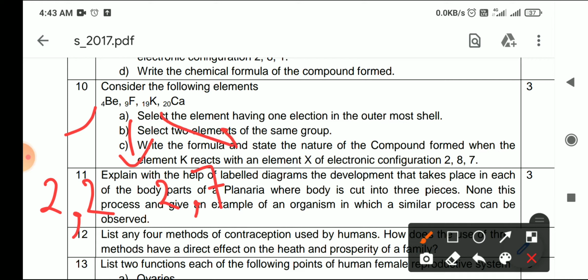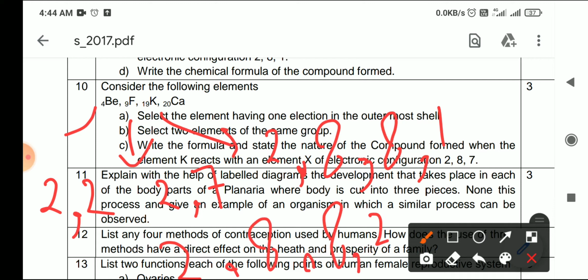Potassium has atomic number 19, so 2, 8, 8, 1. And calcium has atomic number 20, then 2, 8, 8, 2. Clear? Now the question is to select the element having one electron in the outermost shell. So it will be potassium. Potassium has one electron in the outermost shell. The answer will be potassium.